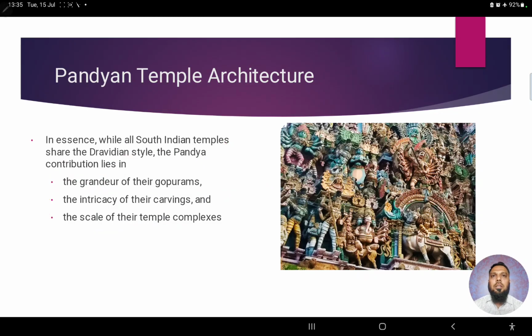Hope you have understood this particular topic and you have grasped the idea of this particular type of architecture. Thank you.